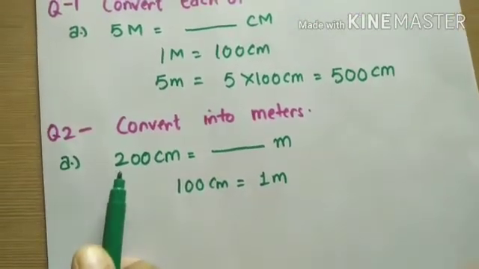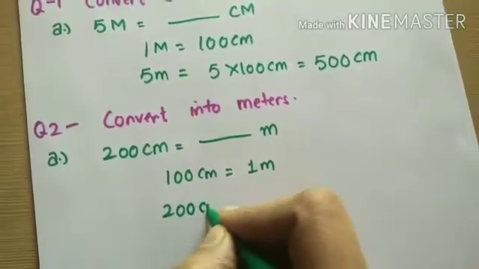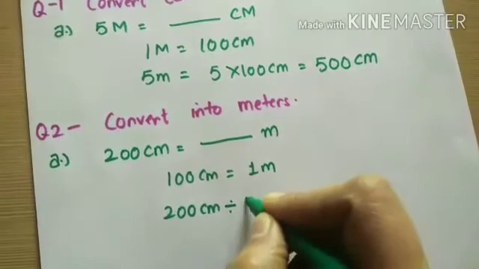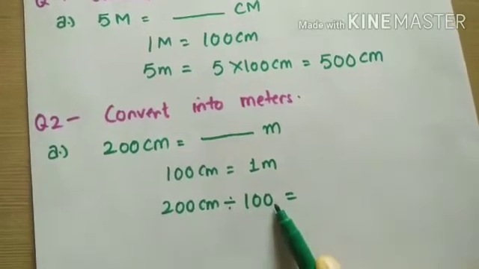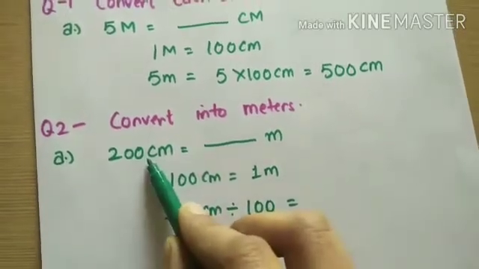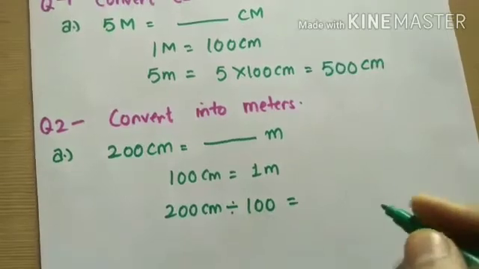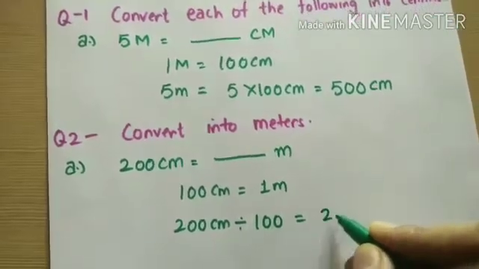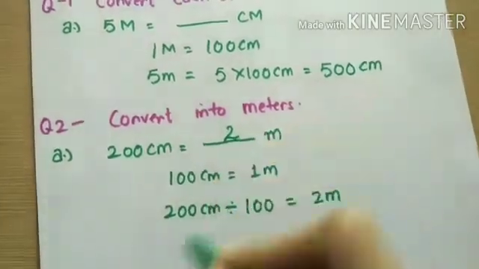So here 200 centimeters are given. So we will take 200 centimeters divided by 100. It will be divided by 100 because a smaller unit is converted into a bigger unit. So zeros will be removed and it will be 2 meter. So our answer is 2 meters.